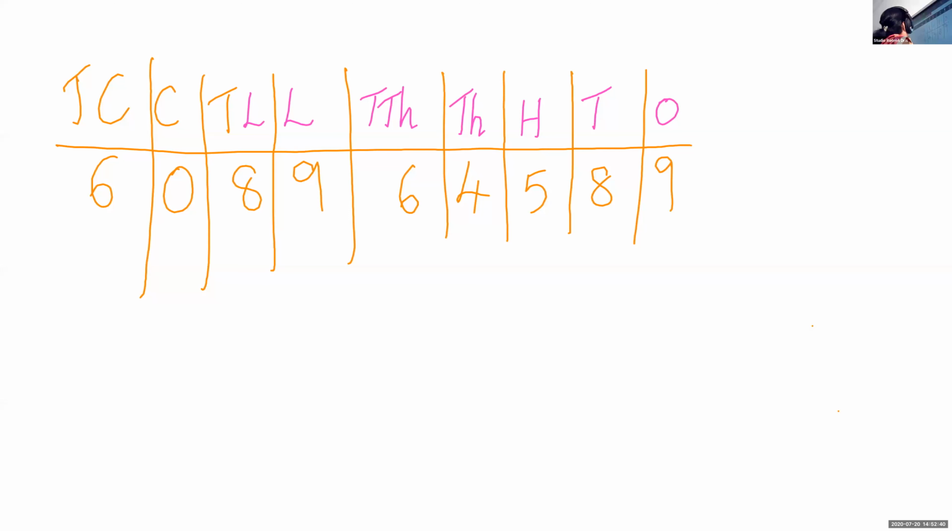Okay, see the number 60, 89, 64, 589. The first number is 60. Can you say how many digits are there? 1, 2, 3, 4, 5, 6, 7, 8, 9 digits. Yes, 9 digits.